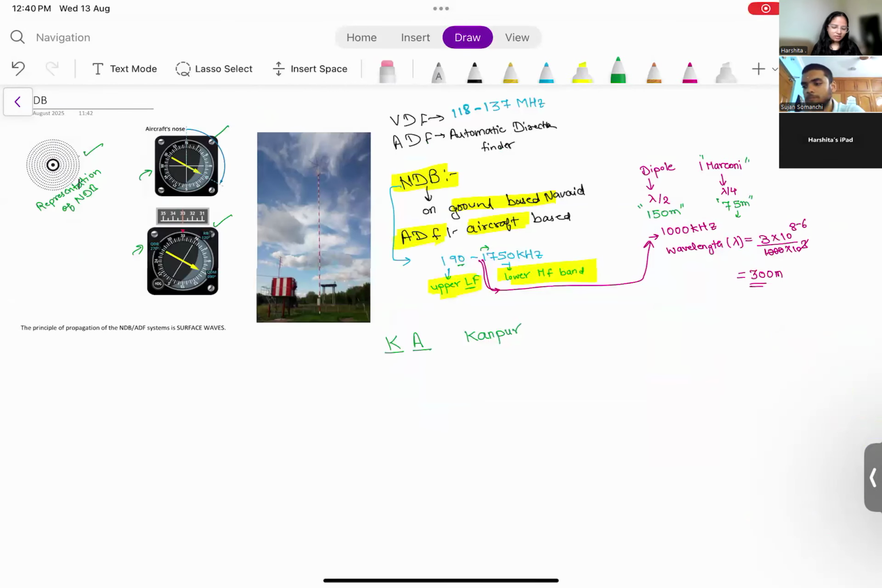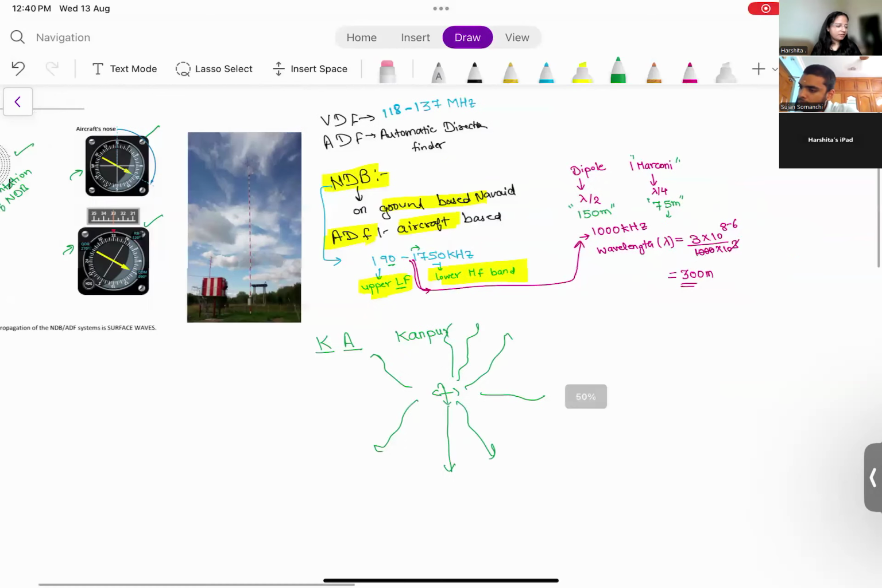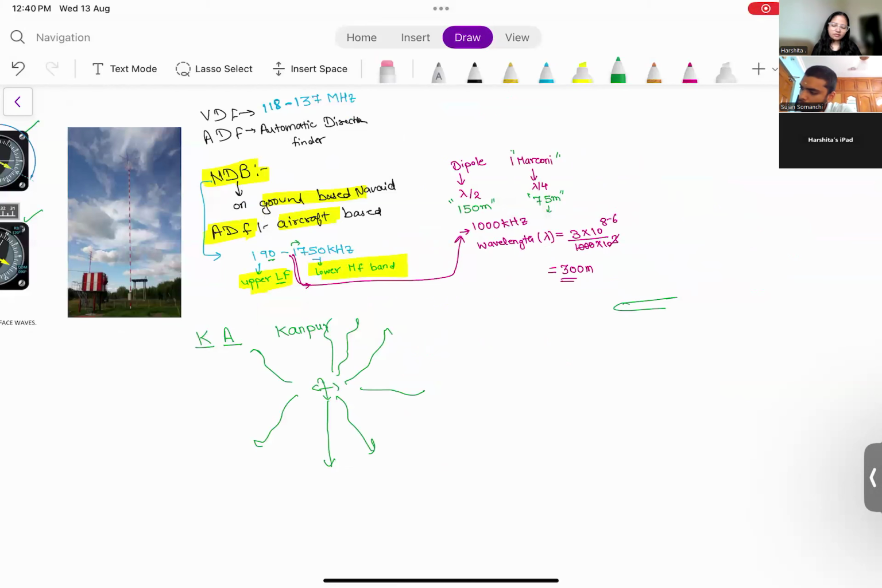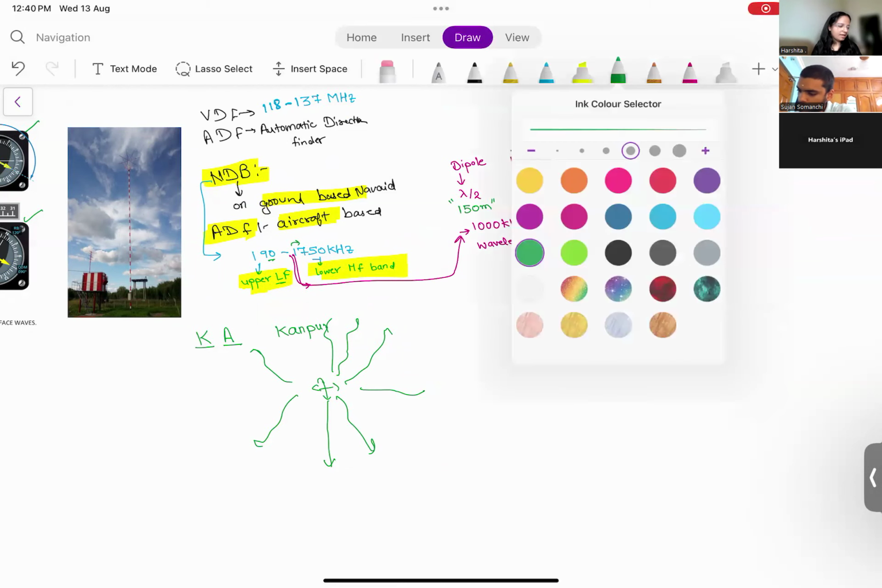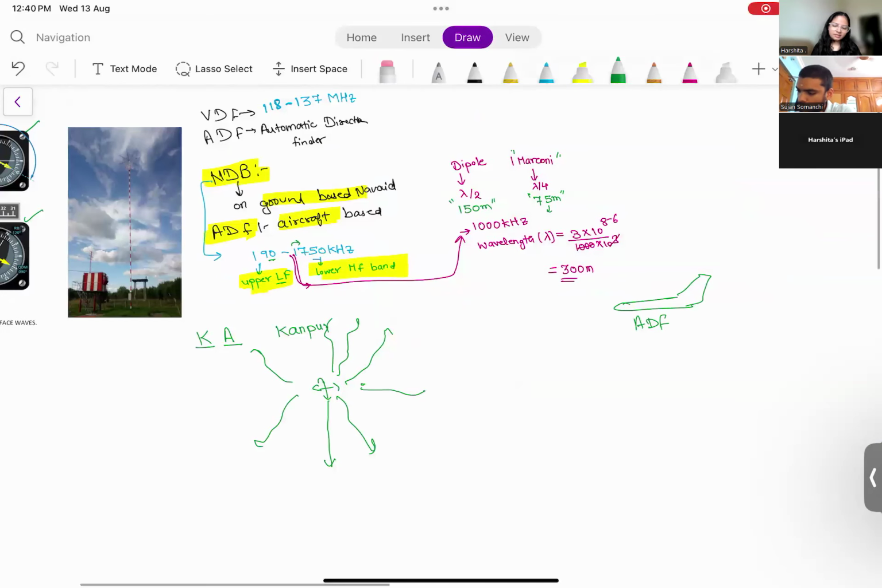So do you understand now that there will be a ground-based aid, which is NDB, which will send signals in all directions. There will be your aircraft, which has ADF fixed inside it, and there will be a signal transfer between both of them, and they can know the direction of each other, the bearings of each other, which we will see later.